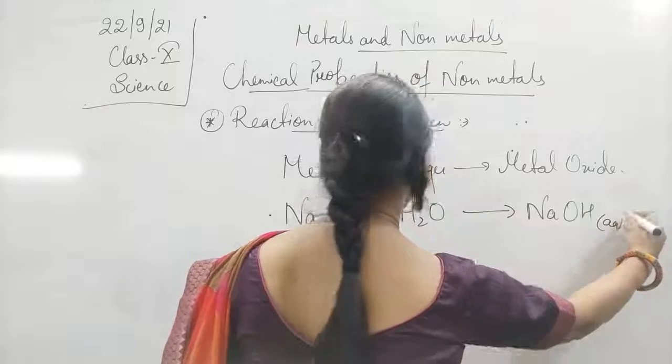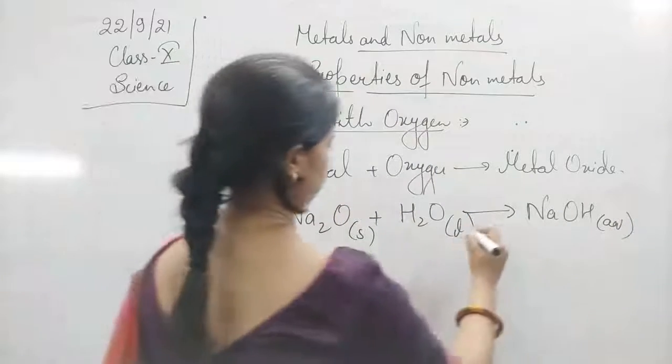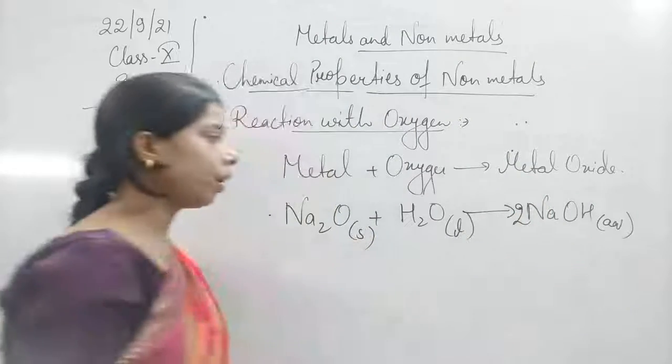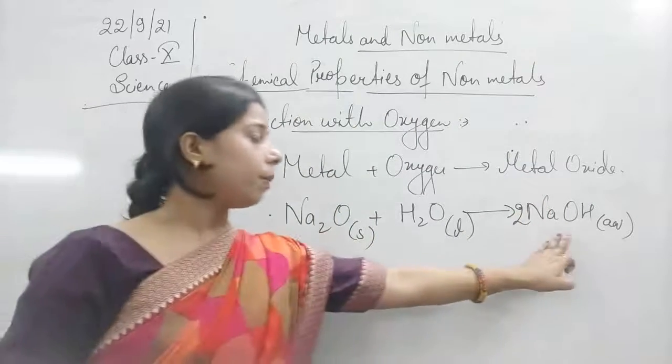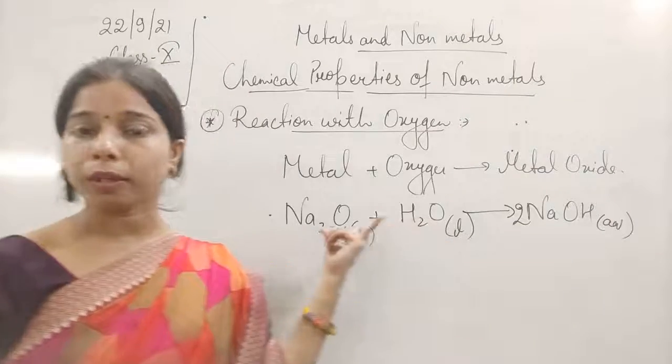This is aqueous, this is a liquid, and this is solid. Okay, 2 NaOH.